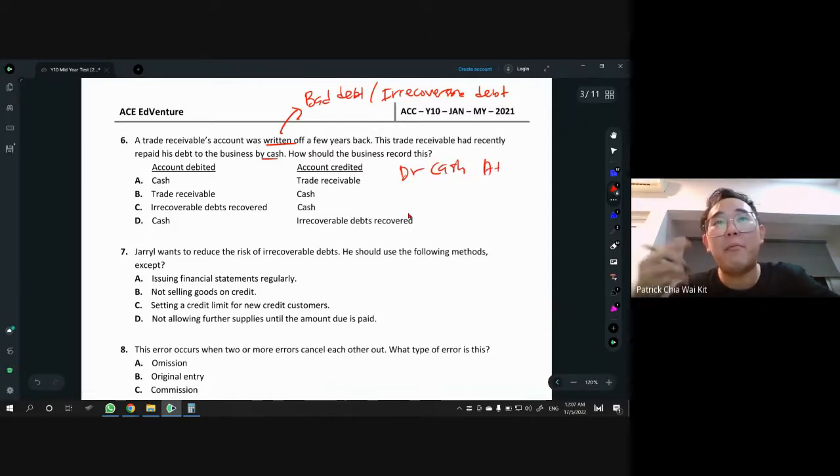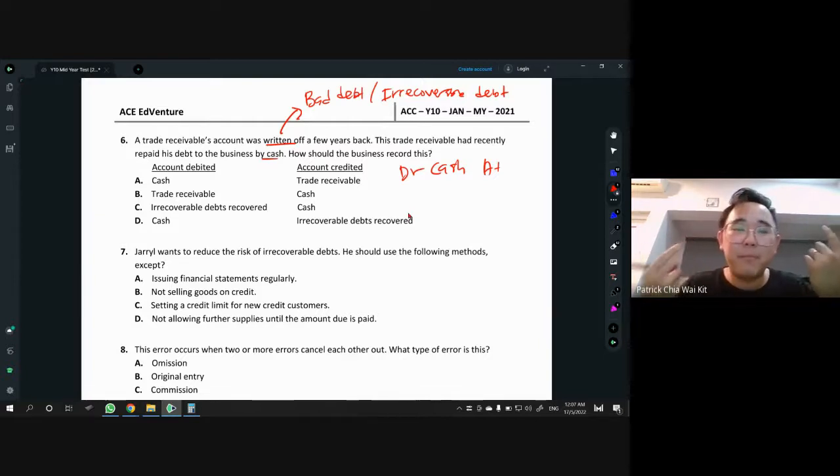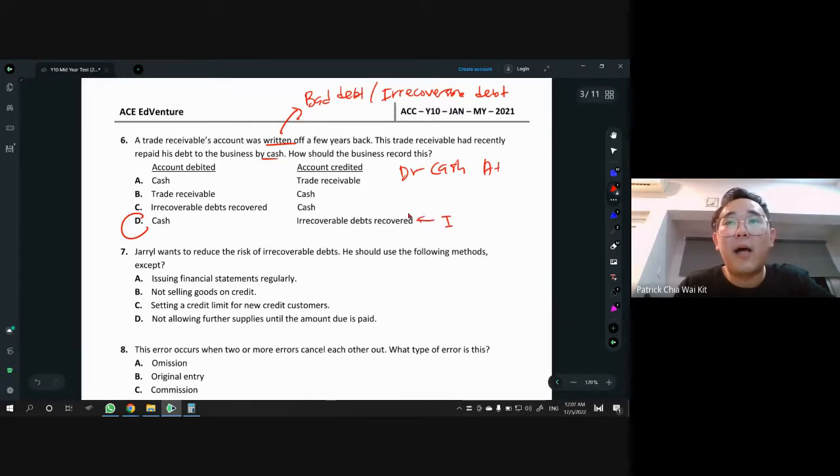Okay, for bad debt recovered to happen, you must receive money. Then the other account to open, we use the words bad debt recovered. I know it's very long, so I'm lazy to write. Technically, bad debt recovered, we will treat this as an income, right? So we receive money, and yep, our income goes up. So the answer here will be D. DR cash and CR bad debt recovered because this is an income. And our income is always going up. So therefore, the answer is D.